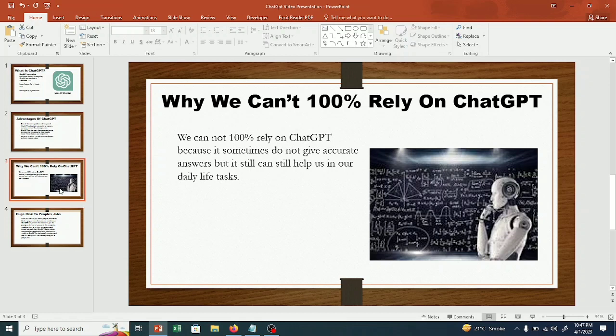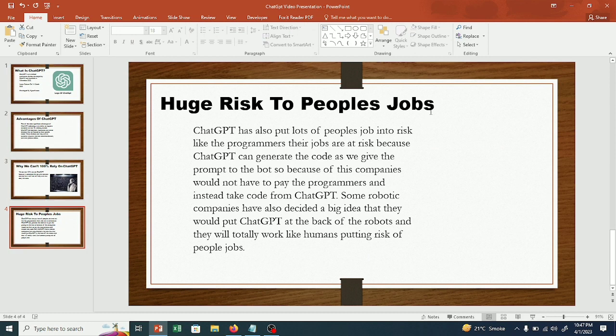Now let's move on to the next slide, which is the most important: people's jobs are at huge risk because of ChatGPT. ChatGPT has put lots of people's jobs at risk, like programmers, because ChatGPT can generate code when we give the prompt to the bot.